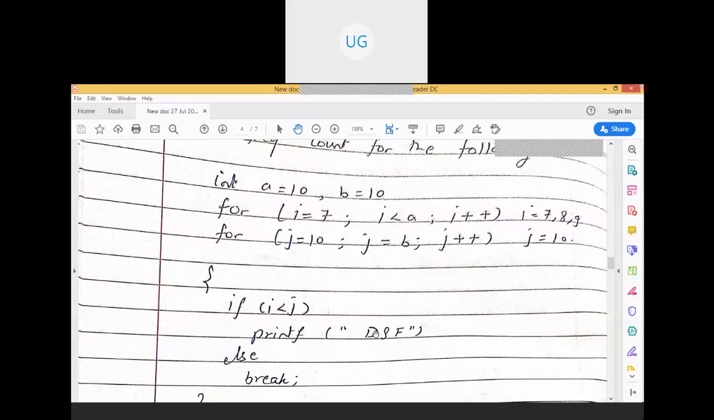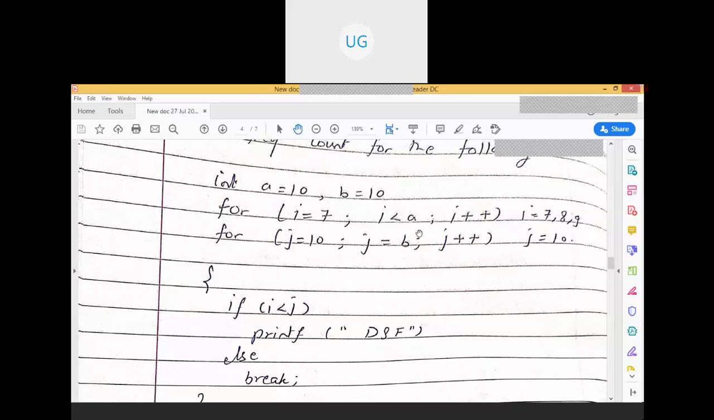So printf DSF, the second number of times it will be written, right? And still it is there in this loop, right? So here it will try to increment the value of J, but this condition will not get satisfied. Why? Because J is equal to 10, B is also equal to 10. So it will break, it will come out of this loop. Now I value becomes 9.